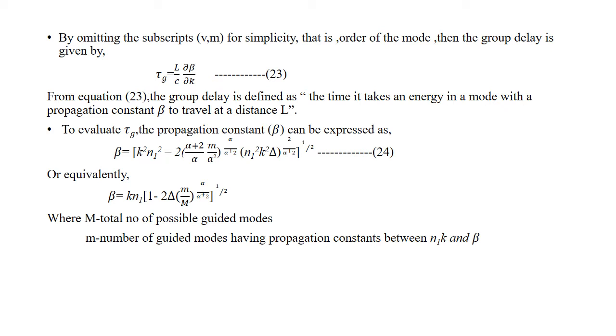Or equivalently, it will be denoted as beta equal to k n1 into (1 minus 2 del (m by M) to the power alpha by alpha plus 2) the whole power 1 by 2,